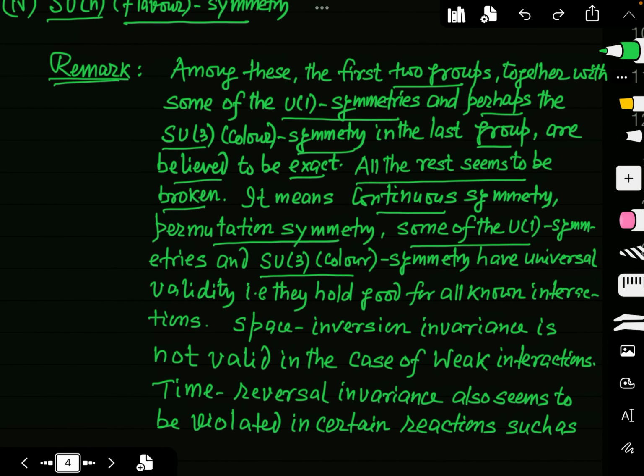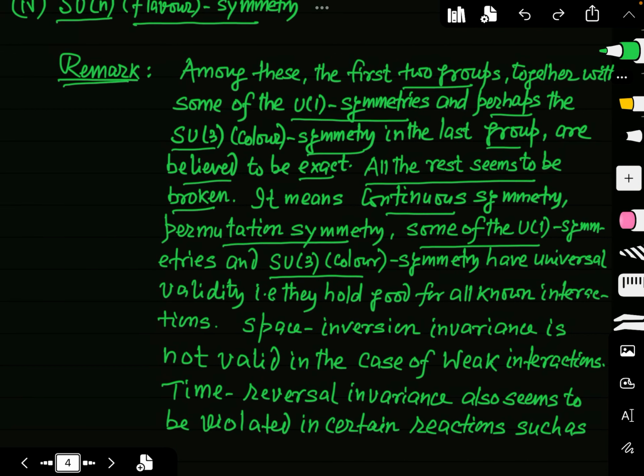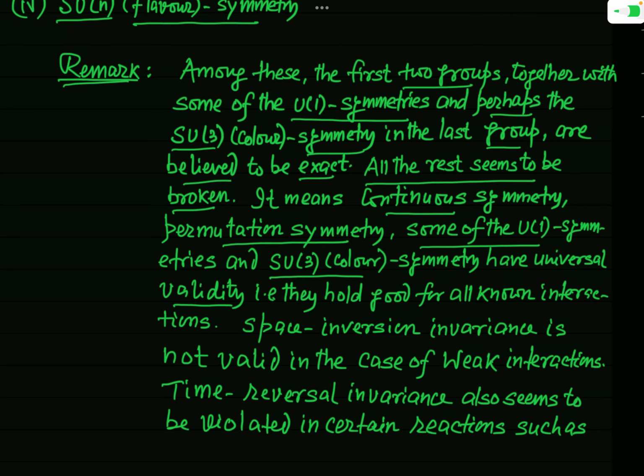See here, I have mentioned all these things just now, but I have written it so that you can write these things in your notebook. You can see that the continuous symmetry, permutation symmetry, some of the U1 symmetries and SU3 color symmetry have universal validity. That is, they hold good for all known interactions. But space inversion invariance is not valid in the case of weak interaction.